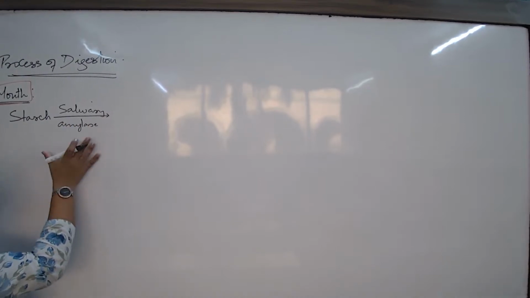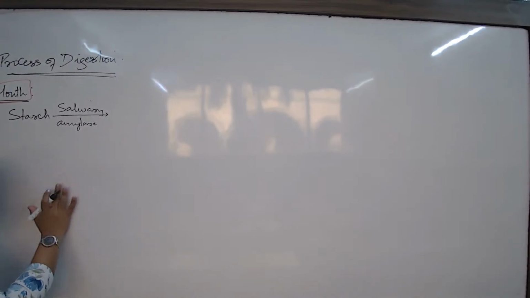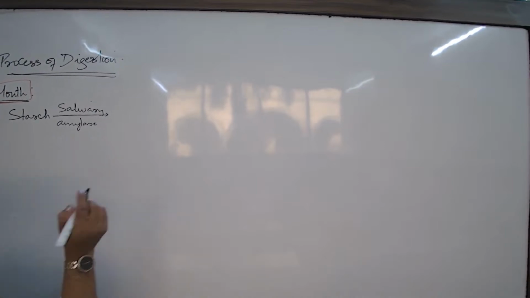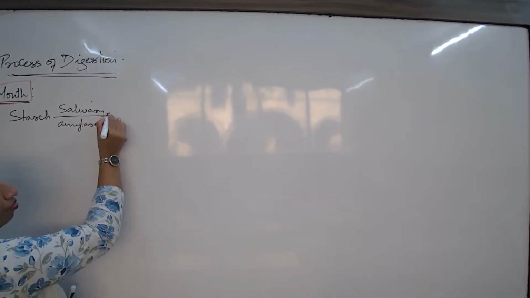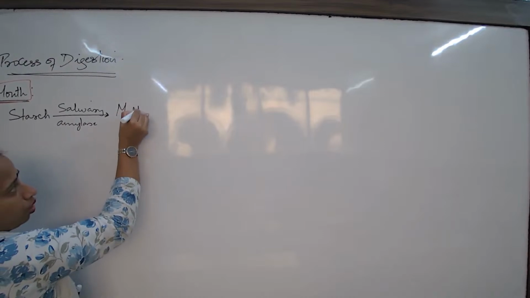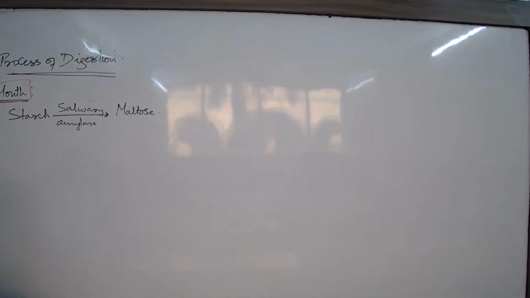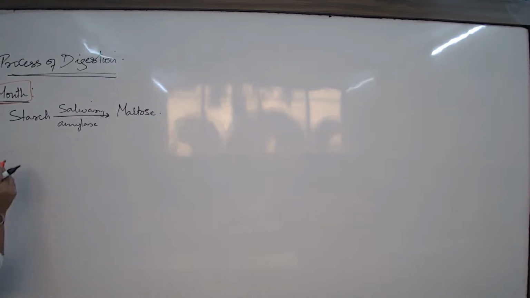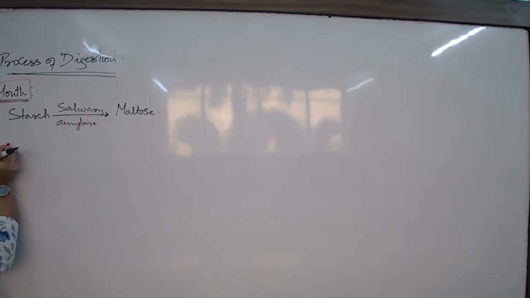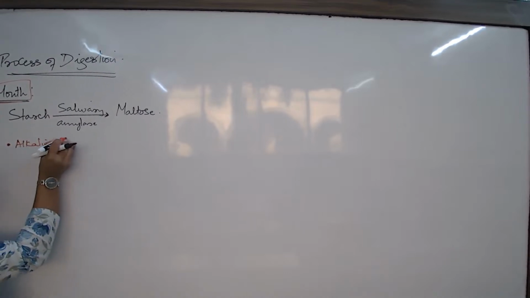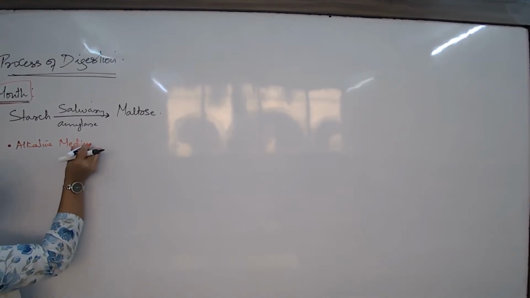This part exactly I write, you will keep on writing down one after the other, all these equations. So starch gets broken down to a simpler form, and this simpler form is known as maltose. Where? In the mouth. Now, carbohydrate digestion always requires an alkaline medium. Digestion can always take place in the alkaline medium.